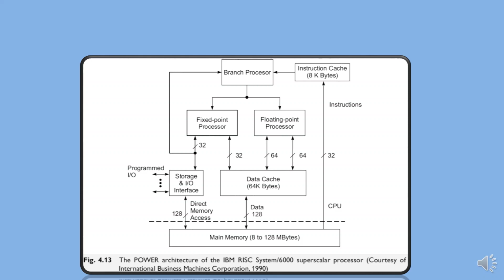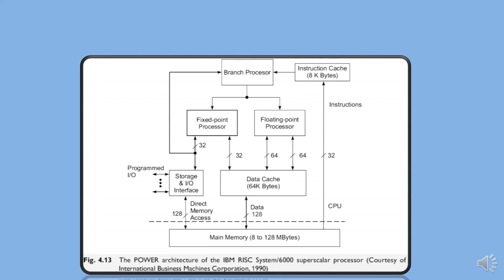These included one branch instruction in the branch processor, one fixed point instruction in the FXU, one condition register instruction in the branch processor, and one floating point multiply-add instruction in the FPU, which could be counted as 2 floating point operations.